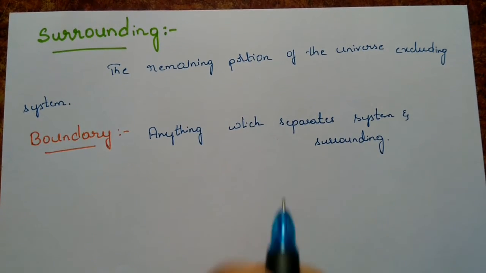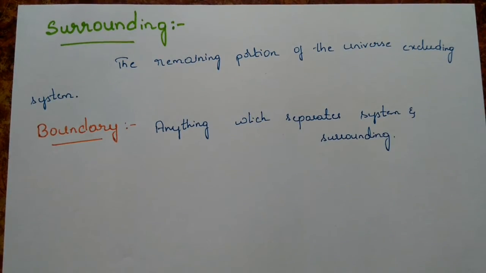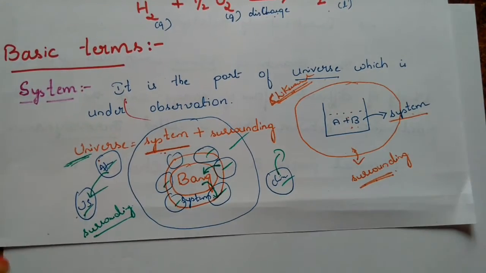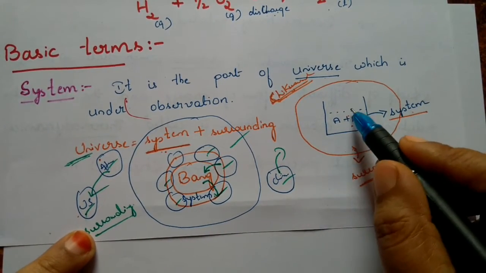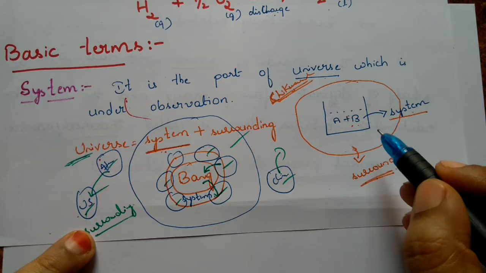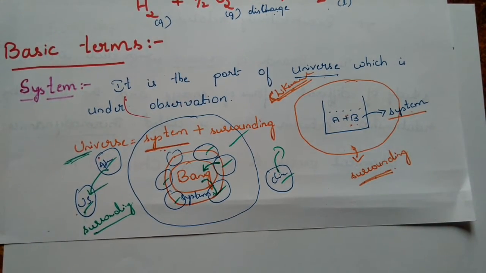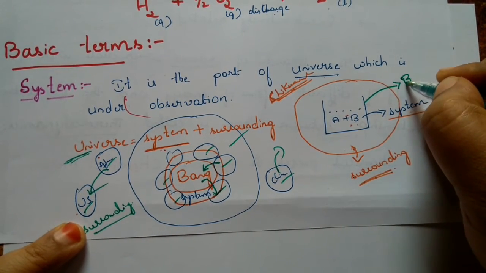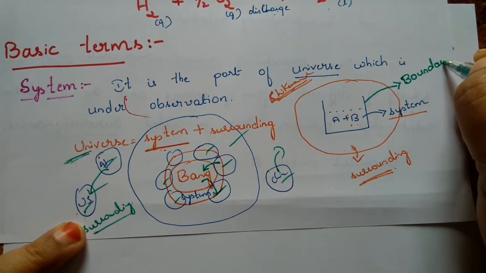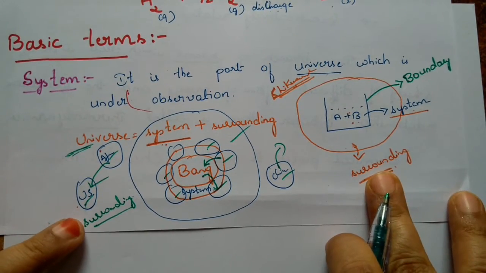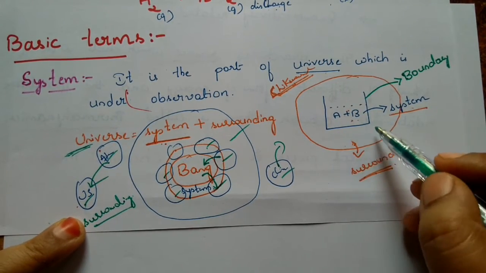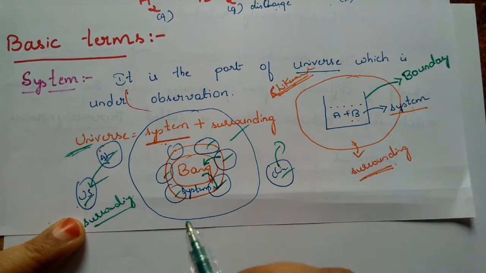So let us consider the earlier example only. We have taken the example where a reaction mixture has been kept. In this, this is our system and this is the surrounding. The system and the surrounding are being separated by a boundary, that is the beaker. The walls of the beaker are acting as a boundary which is separating the system and the surrounding. Clear? So this is what the boundary is.